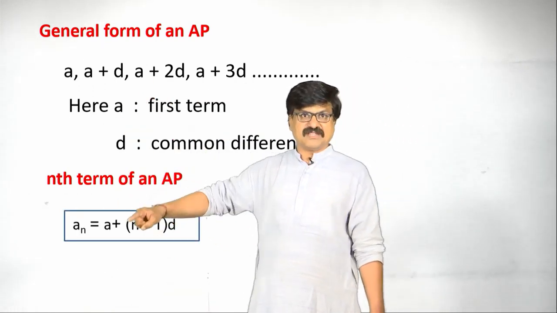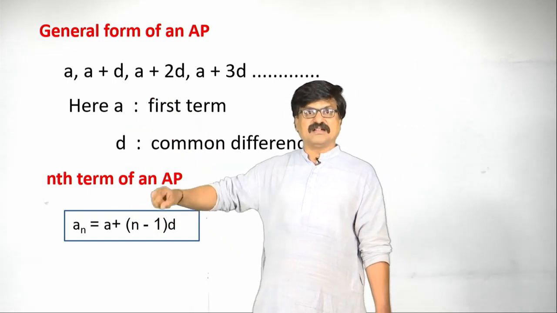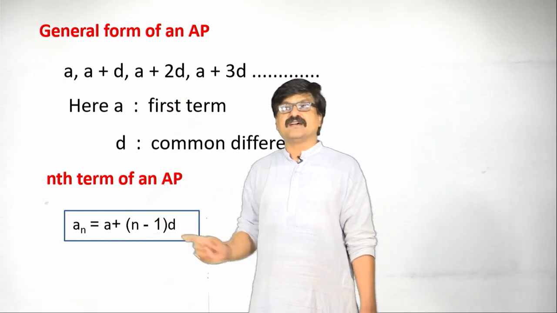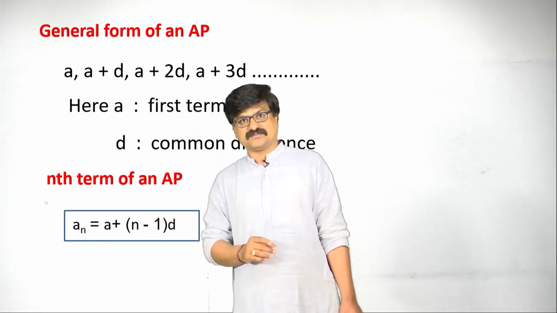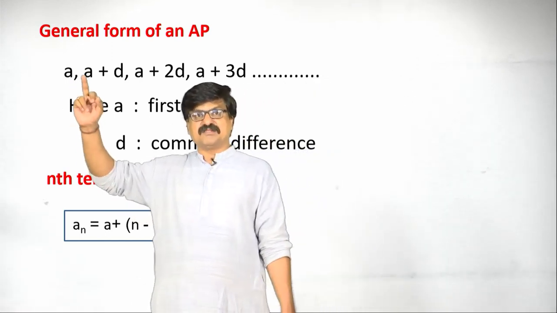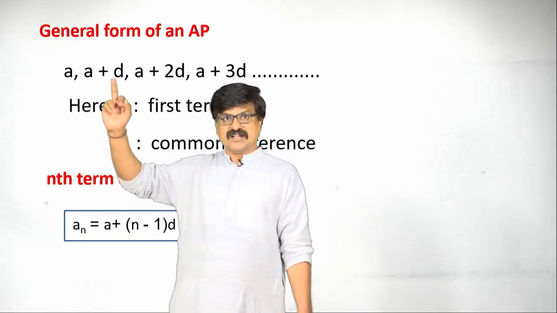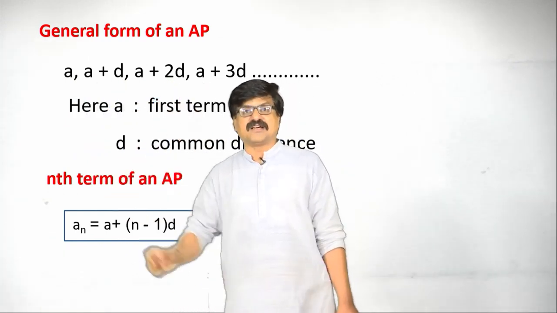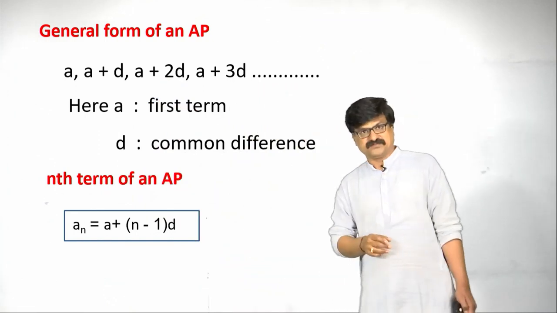Similarly, in the nth term, see here, A is there. So, same thing, plus we have written D also, but the coefficient of D is n minus 1. Coefficient of D is n minus 1. Why? Because in the first term it is 1 minus 1, second term 2 minus 1, third term 3 minus 1, in the nth term it is n minus 1.